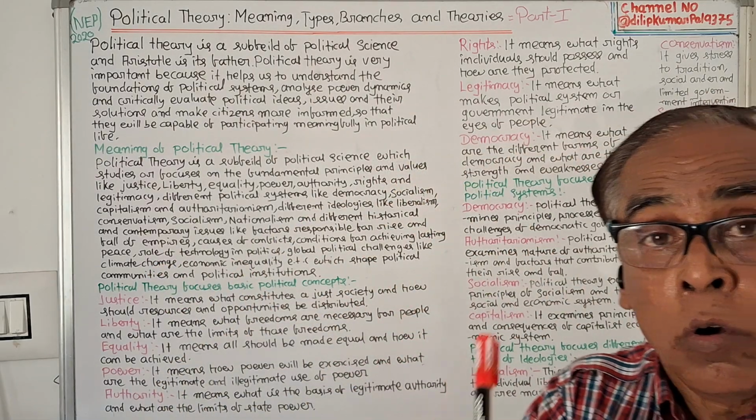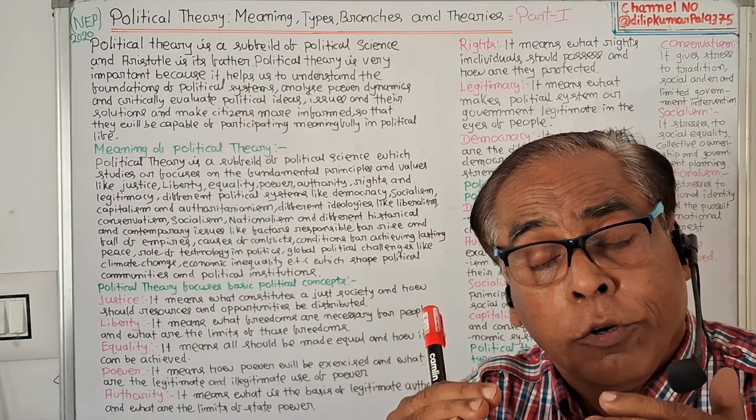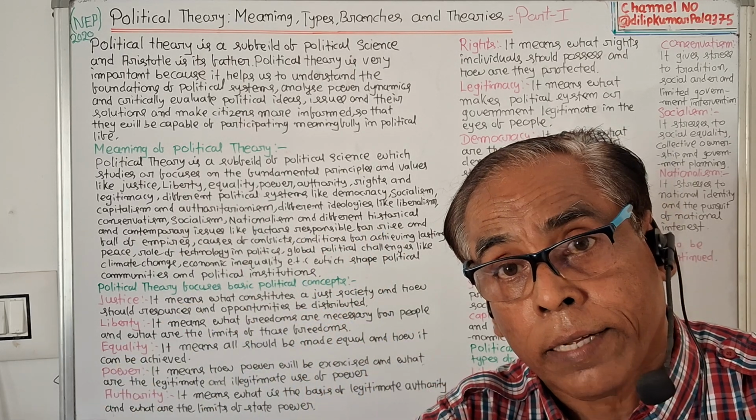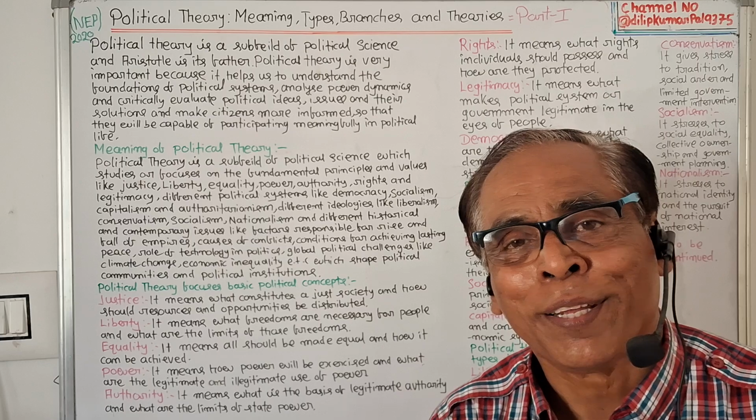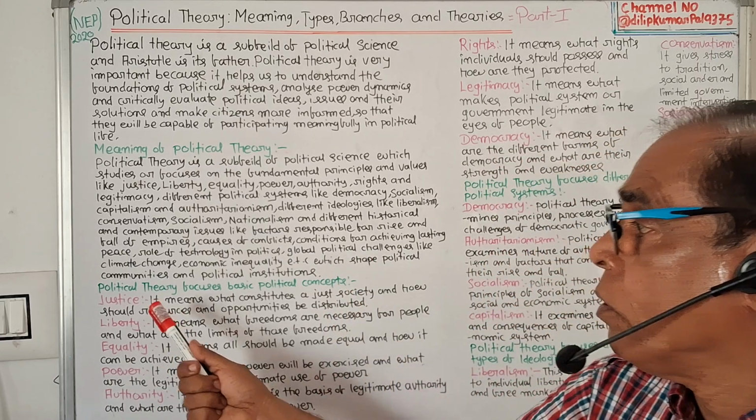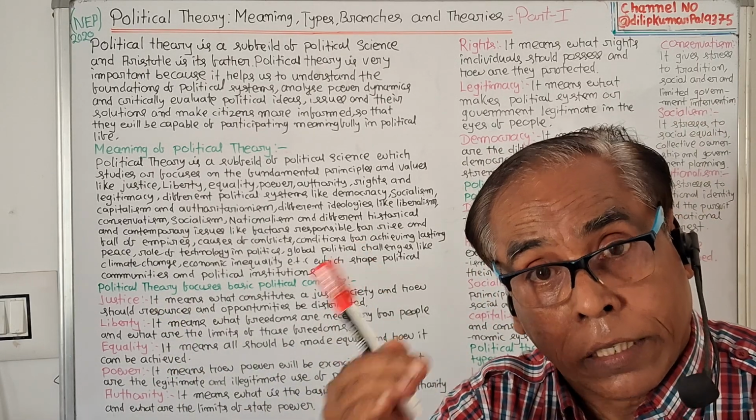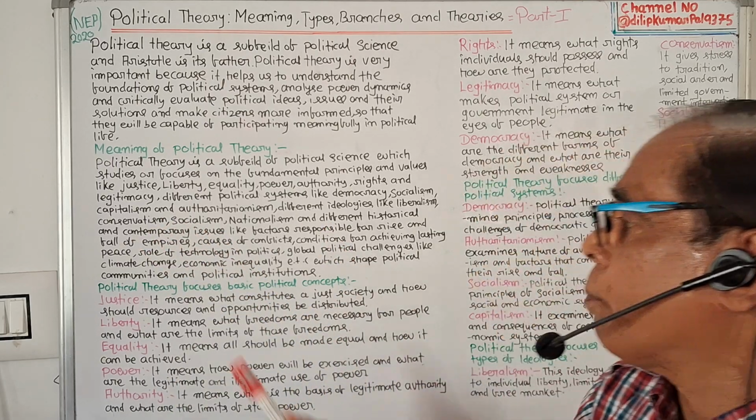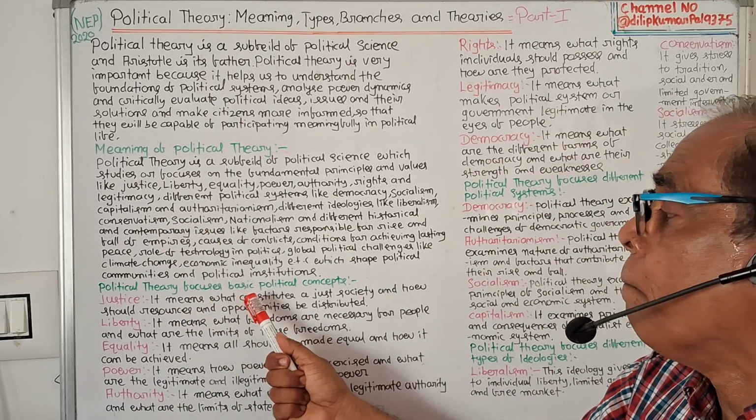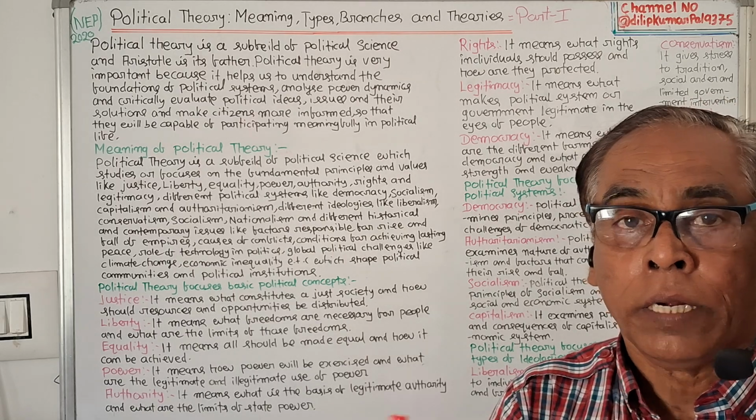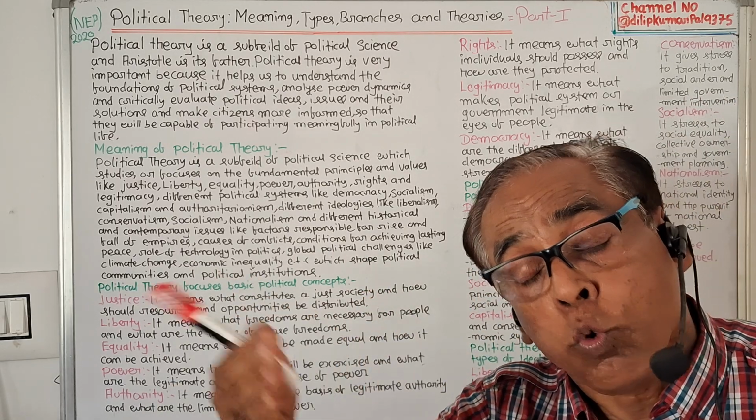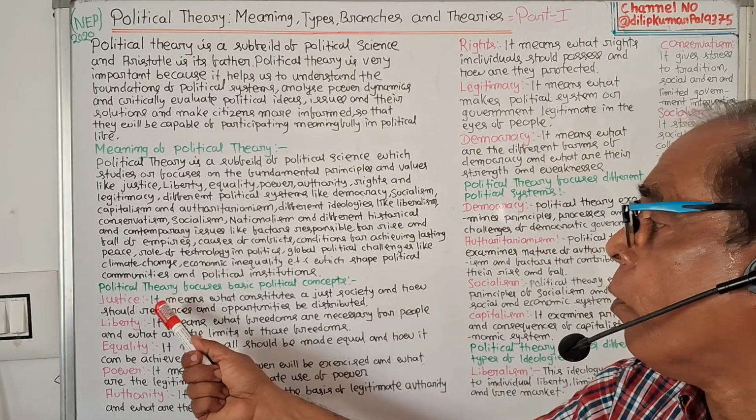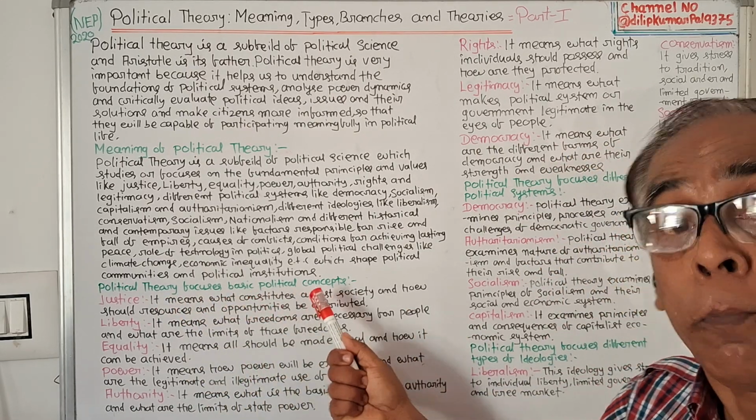Now we will discuss what factors political theory studies which influence political communities. Number one, political theory focuses on basic political concepts. It studies those things which influence political life. So under it, we'll discuss first: political theory focuses on basic political concepts.